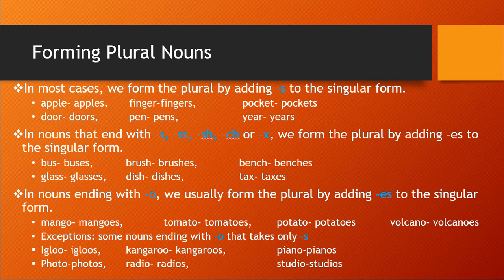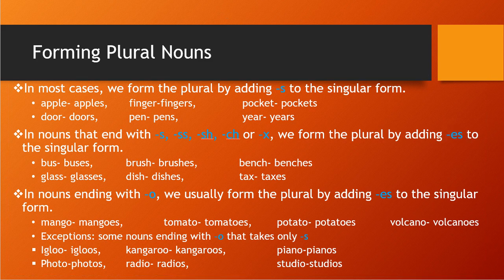So let's discuss the second point. Nouns that end with s, double s, sh, ch, x. If you find any words ending with s, double s, sh, ch or x, to convert those into plural form we will add es to the singular form.